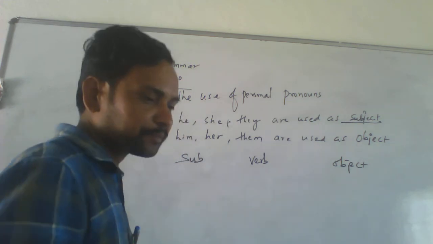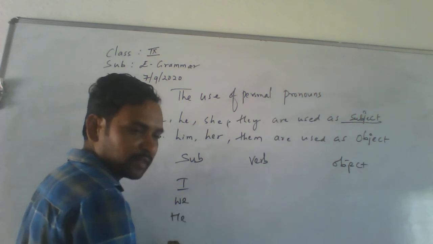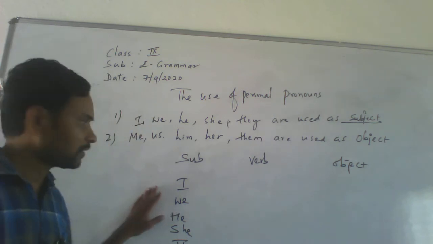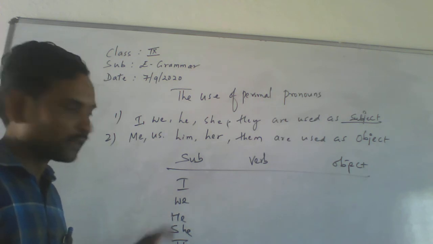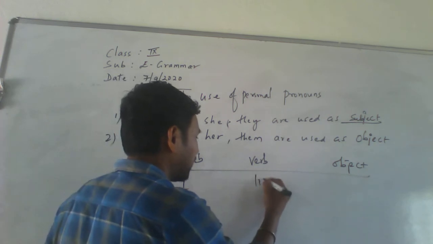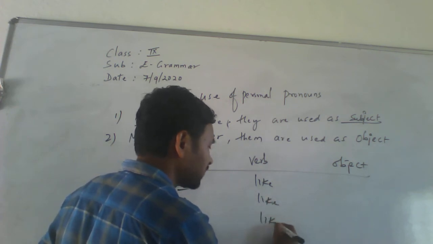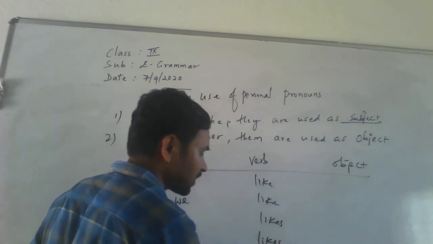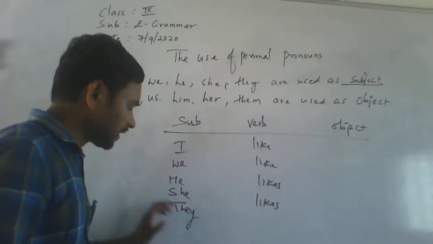Look at the picture. I, we, then he, she, they. See here. I, we, he, she, they. These are subjects. So take one helping verb or main verb. I like. Then here also like. But he likes, because singular. She is also singular. For this reason, we have to write singular, likes. Okay. Let's see next. They like.